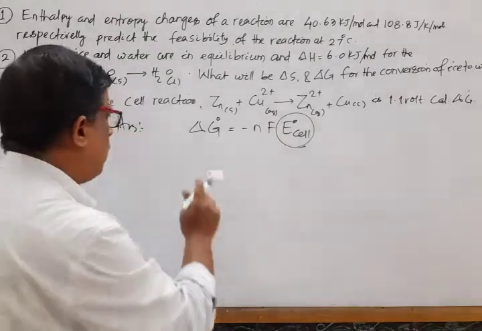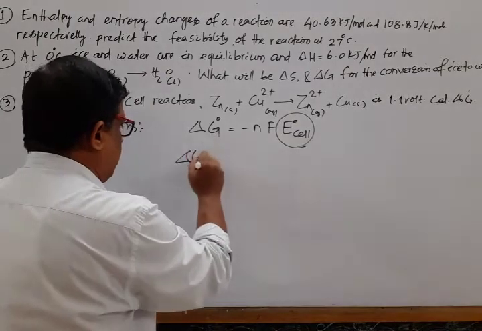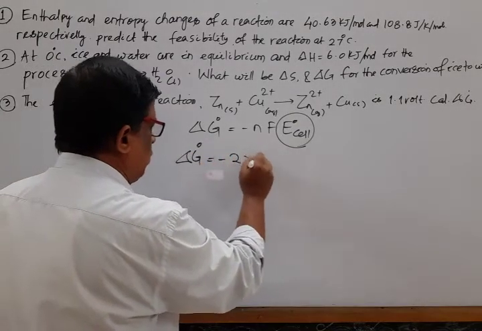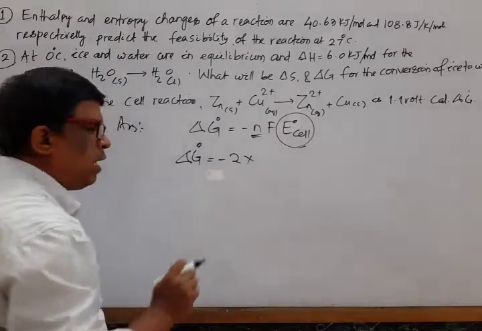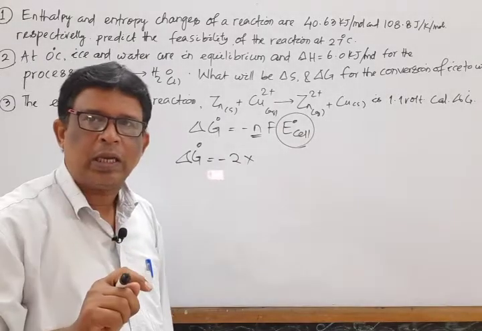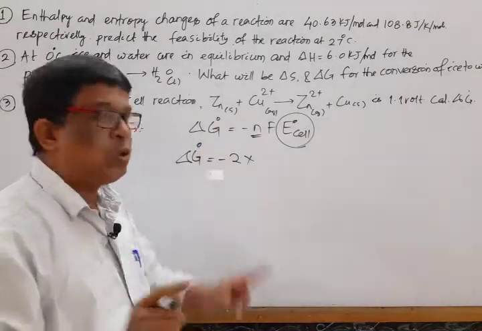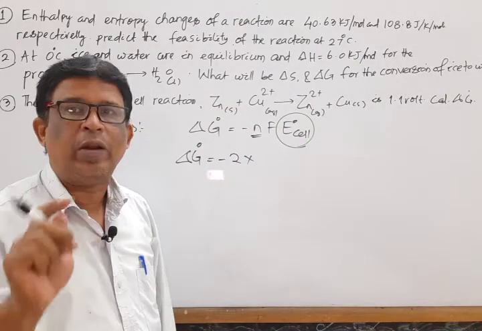So applying this value here, del G naught is equal to minus 2 into, n is, I repeat again, the number of electrons involved in the cell reaction, 2 electrons. Never think that it is 4 electrons, I repeat again.